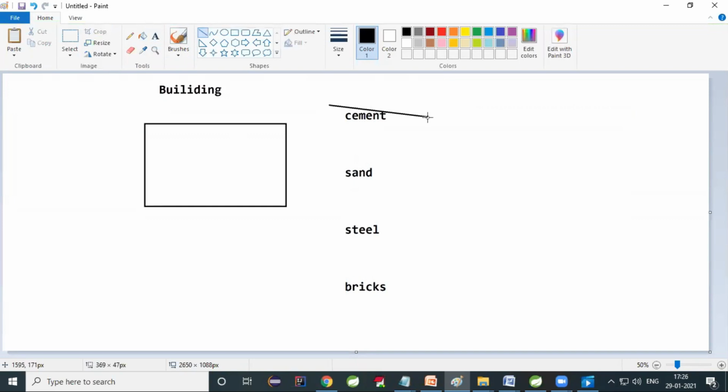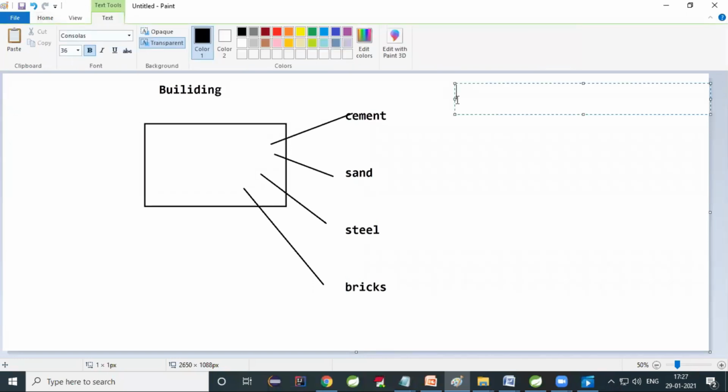You have to collect all these items from different shops. Is it clear? And you need to order these items so that you will get the load of these items, and we'll use all these items to construct our building. So it is okay. Similarly, in software application development also, whenever you want to develop a Java project,